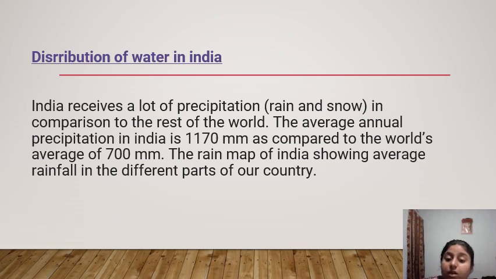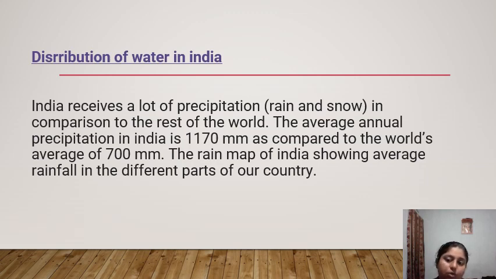This rain map of India shows the average rainfall in different parts of the country, like Jharkhand, Bihar, in the west Rajasthan, in the north Jammu Kashmir, and in the south Tamil Nadu and Karnataka. How much rainfall occurs in India, that is what the map shows.